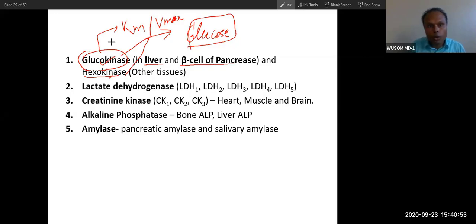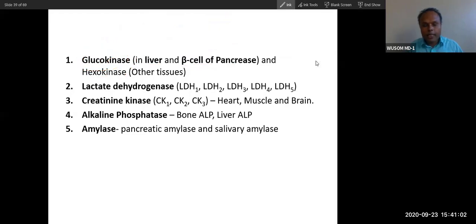We will talk about glucokinase and hexokinase in detail in our glycolysis. So glucokinase is present in the liver and hexokinase is present elsewhere. Glucokinase is a very selfless type of enzyme.